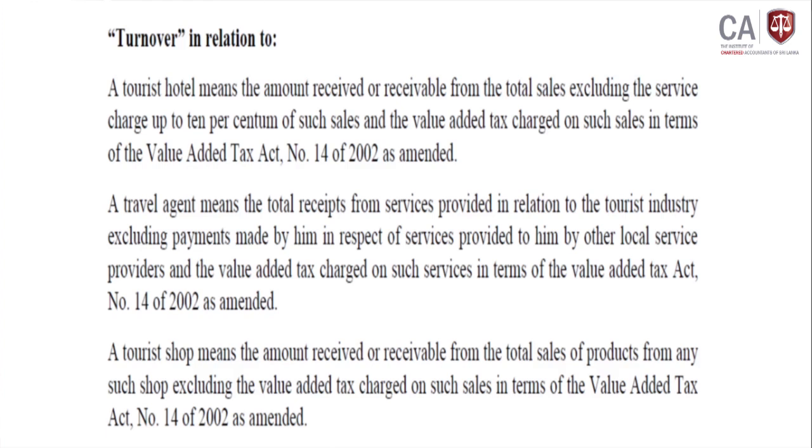Regarding the hotel, we already prepared examples as well. Whatever the amount received or receivable, we can exclude service charge up to 10%. If any institution added more than that, they can only exclude up to 10%, and the VAT component we can exclude. Then on the balance part we should apply the TDL.